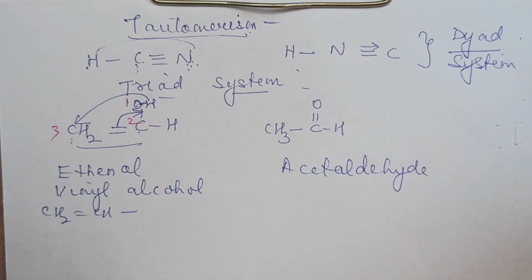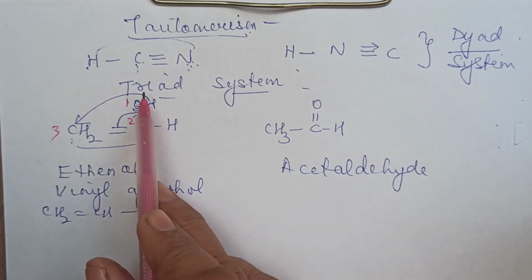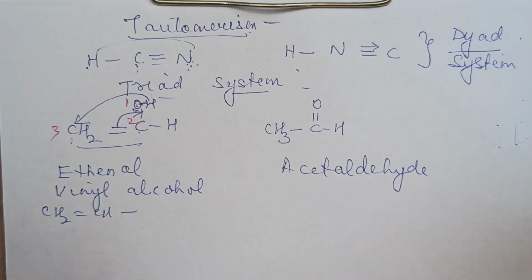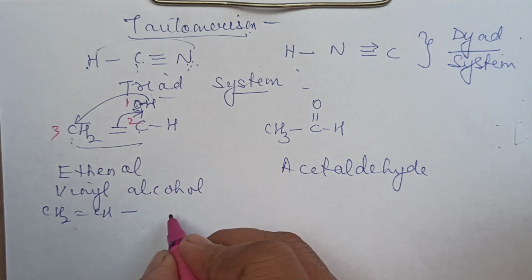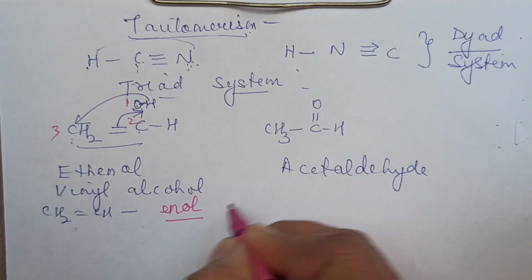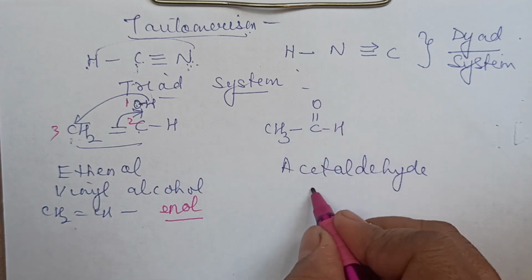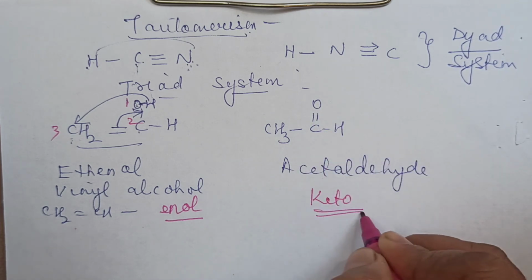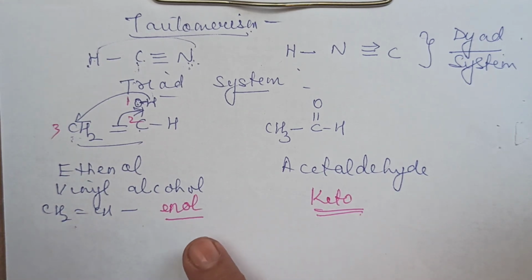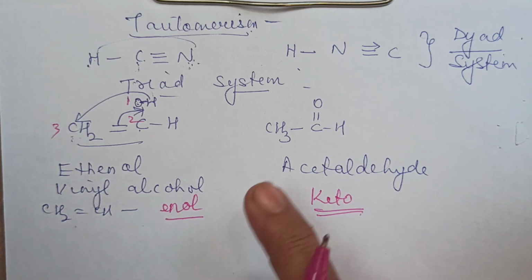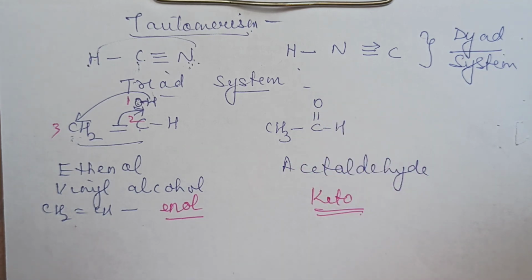Acetaldehyde. Now, the earlier structure has a double bond and an OH group, an alcohol group, so this is said to be the enol structure. It is called enol. And this one has the carbonyl group, the CO group. This is said to be the keto structure. Okay, that is a later part in competitions. You are going to study about this, keto and enol isomerism. We may consider that sometimes later in the questions. So this is also called enol isomerism. The other name for tautomerism is also keto-enol isomerism.